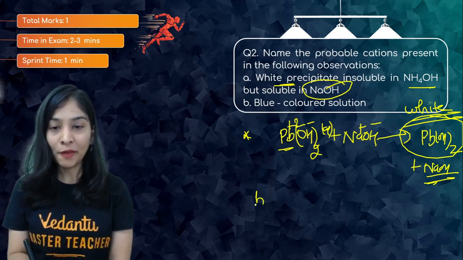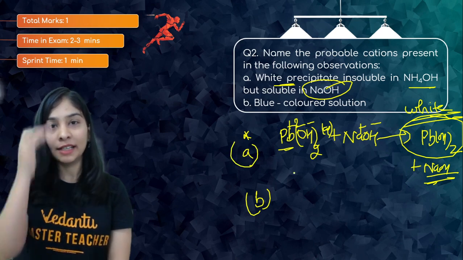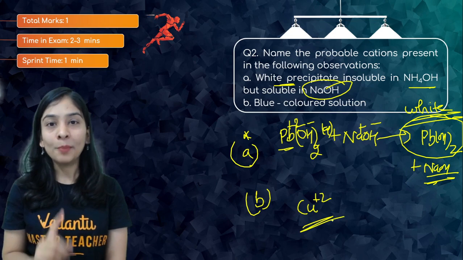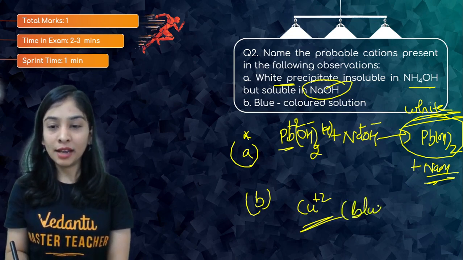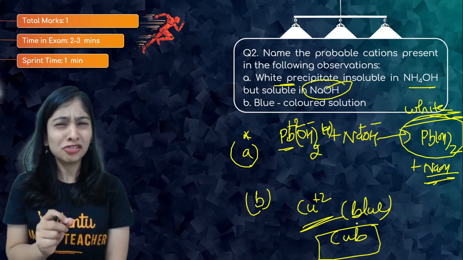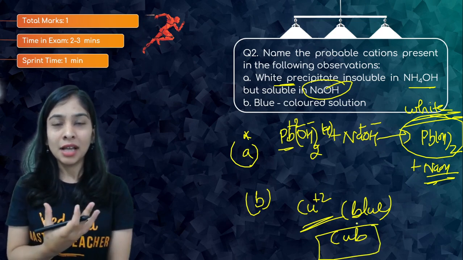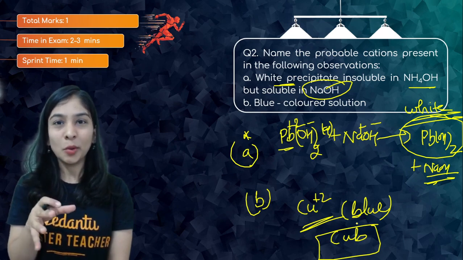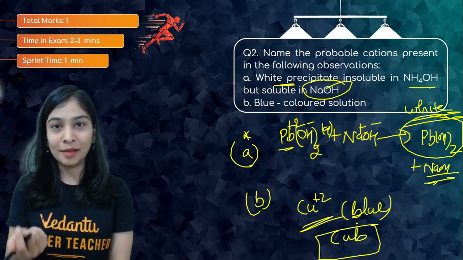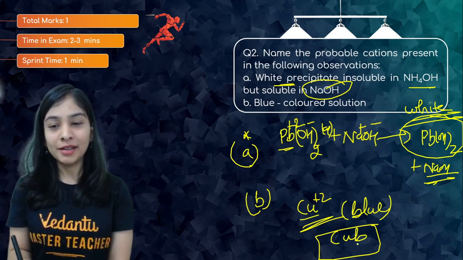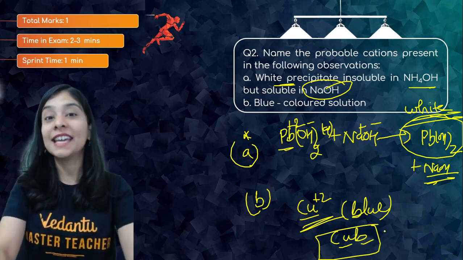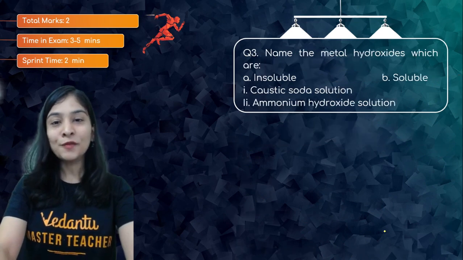Okay, when I talk about the B part, blue colored solution is copper ion in +2 oxidation state. Copper with +2 always gives blue color. Remember this: you know the cute cubs, right? Lions' offspring are called cubs. So yeah, CUB, copper gives blue color. Okay, that's copper ions. So do remember that. That's the cation that they asked. Let's move to question number 3.